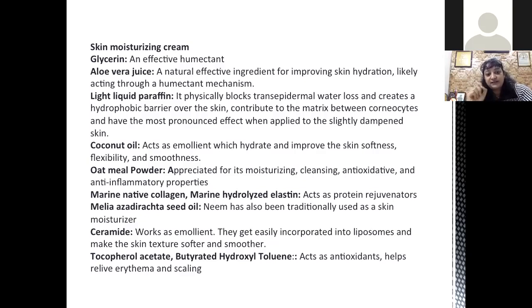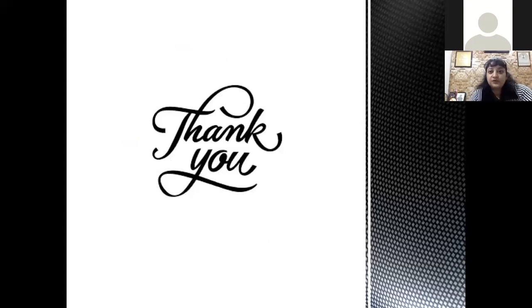Coconut oil acts as an emollient, hydrates, and improves skin softness, flexibility, and smoothness. Oatmeal powder is there for its moisturizing, cleansing, antioxidative, and anti-inflammatory properties. Marine native collagen and marine hydrolyzed elastin act as protein rejuvenators. We have neem, which works as an emollient, easily gets incorporated into liposomes, and makes the skin texture softer and smoother. Tocopherol acetate, an antioxidant, and helps in relief. So that would be all from my side.